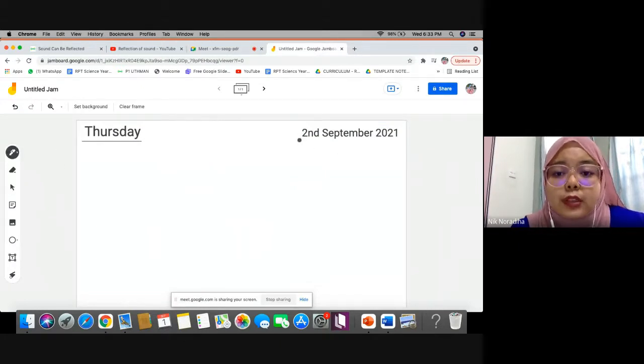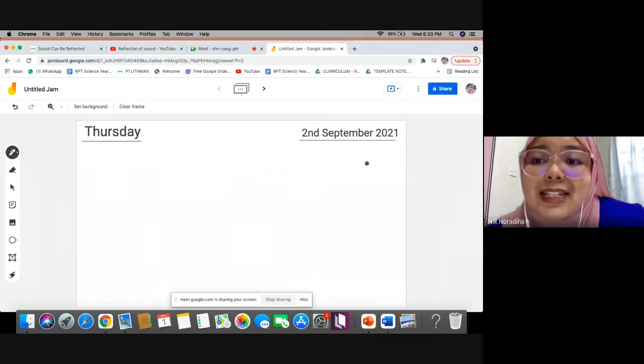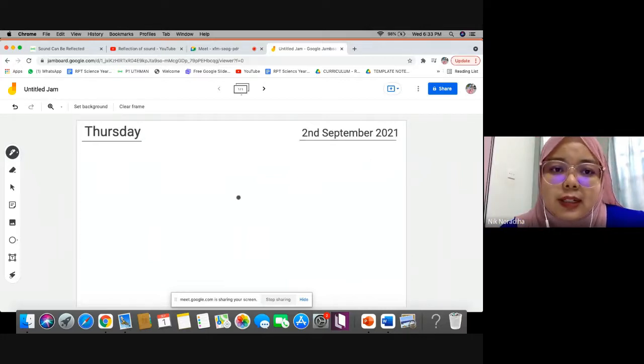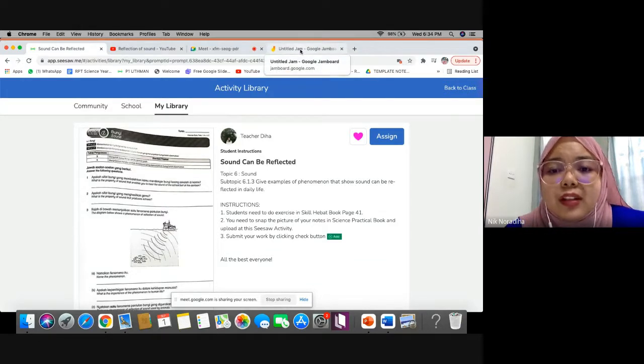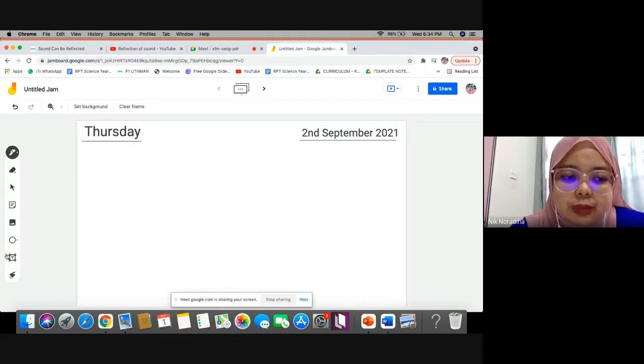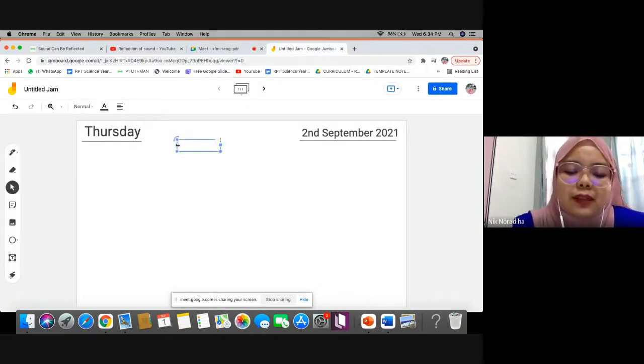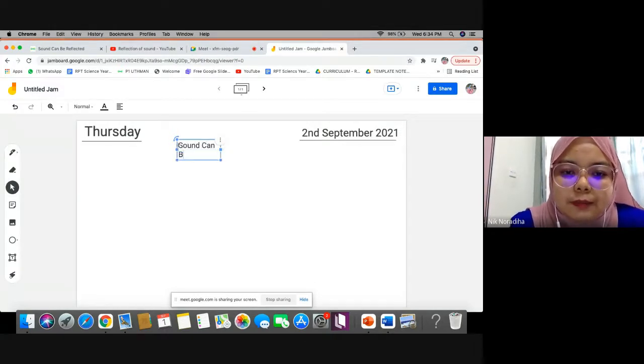These notes, please do it in your science practical book, then send to teacher here. Click add, click add response, then take a photo of your notes, then upload at this Seesaw activity. If you didn't send to teacher, I will assume that you didn't do it. So the title for today: sound can be reflected.